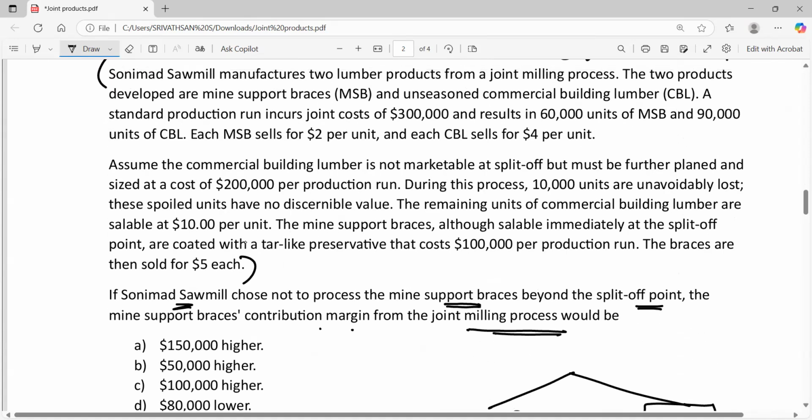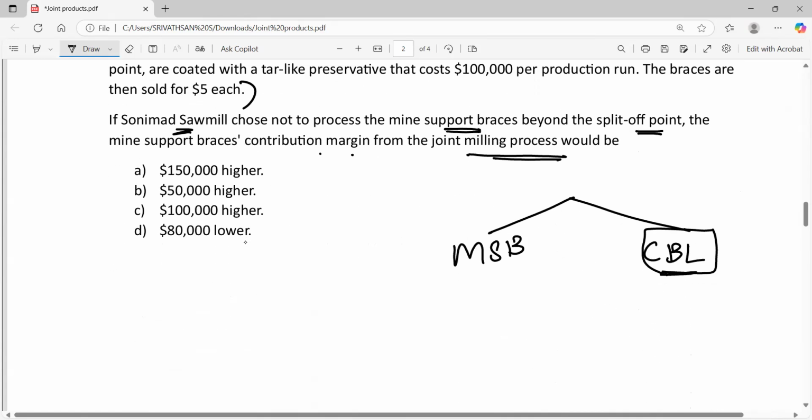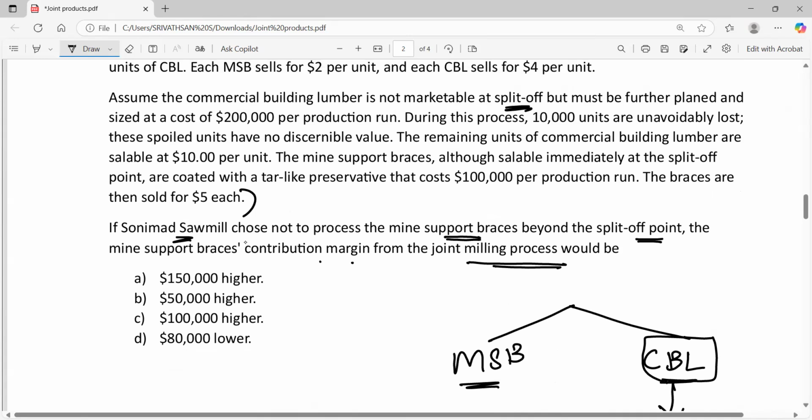Assume commercial building lumber is not marketable at the split off. So CBL has to be processed further. But MSB can be sold at the split off point. You don't need to process it further. It is completely at the discretion of the company. If they want to process MSB further, they can process it, or they can sell it at the split off point itself. So if Sonimat Sawmill chooses not to process MSB further, it means they are planning to sell MSB at the split off point itself.